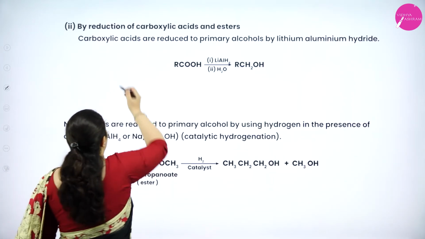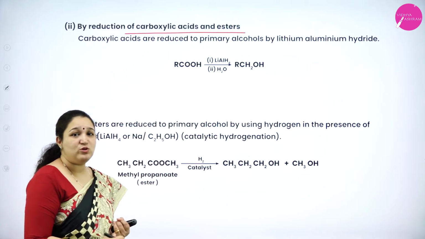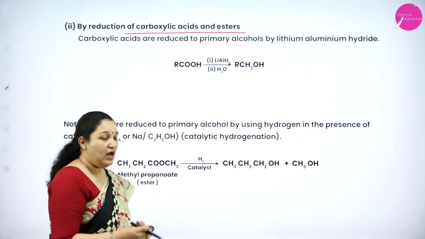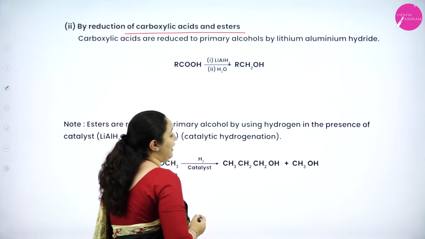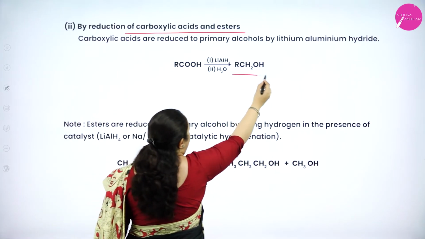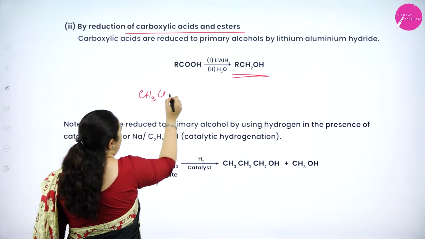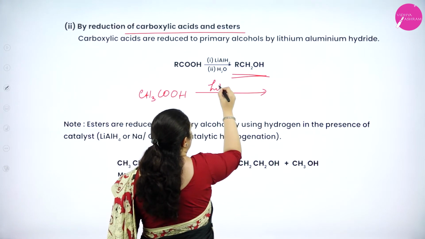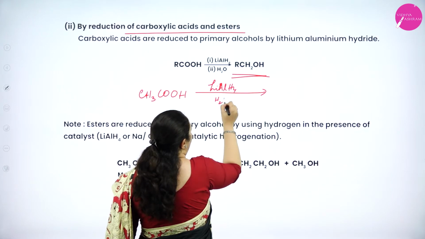Next one is by reduction of carboxylic acids and esters. So we can reduce carboxylic acids or we can even reduce esters to give alcohols. How? Carboxylic acids in the presence of lithium aluminum hydride and water undergo reduction to give primary alcohol. So I can take an example of CH3COOH in the presence of lithium aluminum hydride and water.